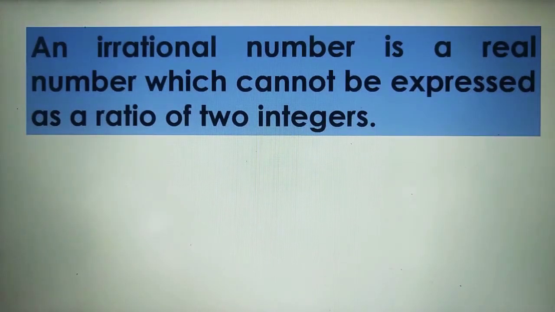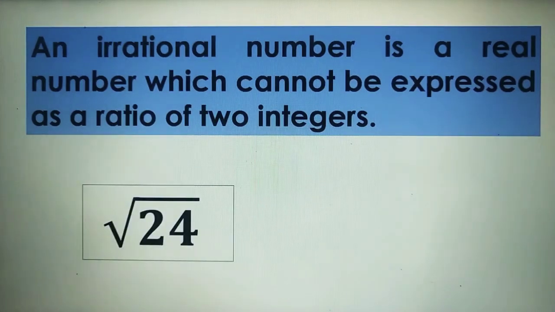An irrational number is a real number which cannot be expressed as a ratio of two integers. Examples of irrational numbers are the square root of 24. Unlike the square root of 25, the square root of 24 cannot be expressed as a ratio of two integers because it has no exact square root.